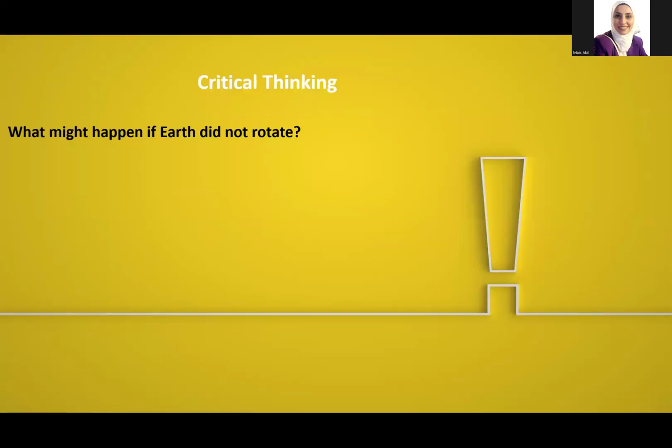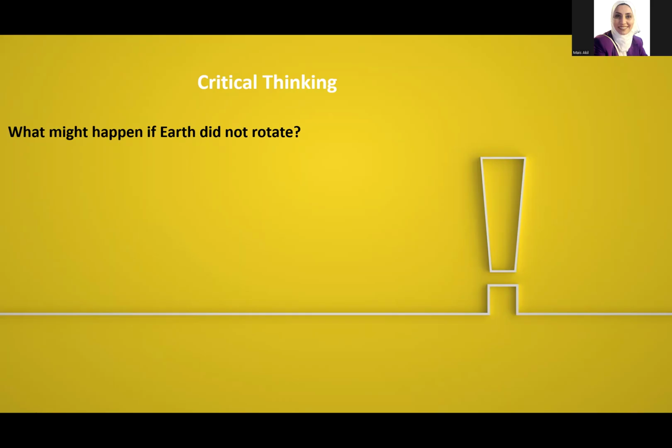What might happen if Earth did not rotate? What do you think? Because the Earth is rotating, half of the Earth has day and the other half has night. And then after a few hours, the side of Earth that was having day will have night, and the side that was having night will have day.